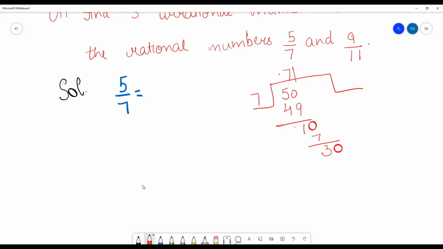And between these two numbers, you can write the numbers that can come. What is 7? 4 sevens are 28.